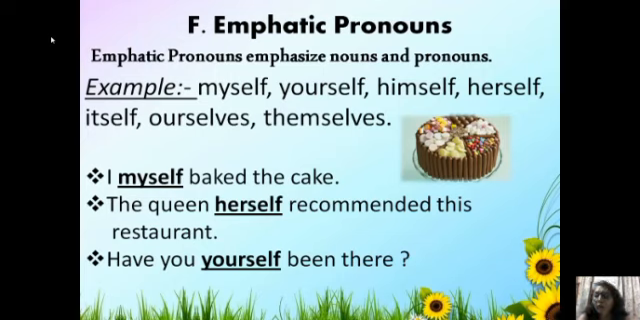Look carefully. Emphatic pronouns always come after the subject. I, myself. I is a subject and myself comes after it. The queen, herself. The queen is a subject. Have you, yourself. You is a subject here. Emphatic pronouns always come after the subject.